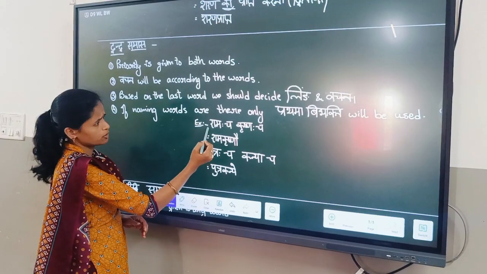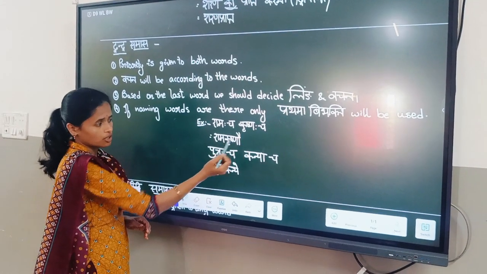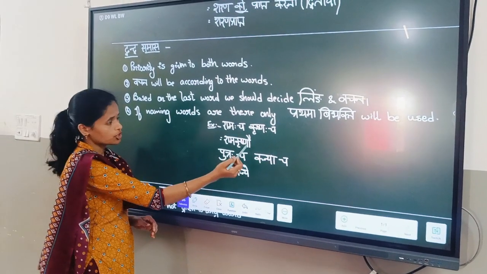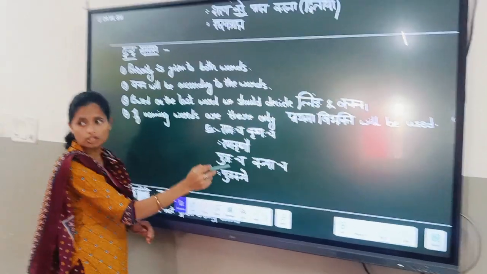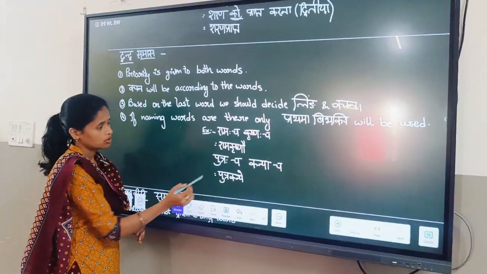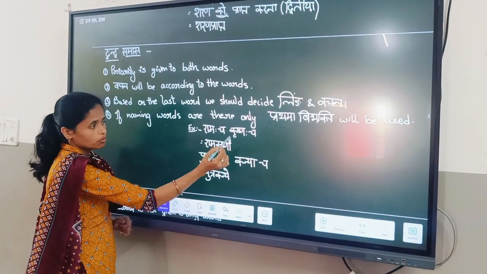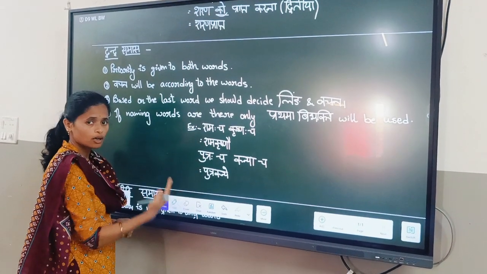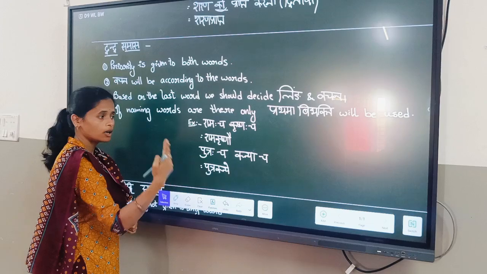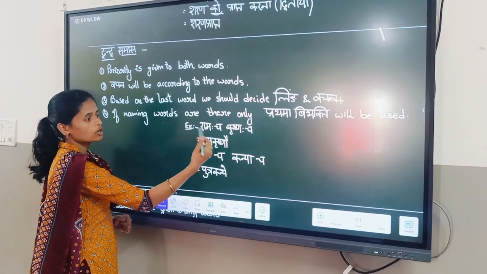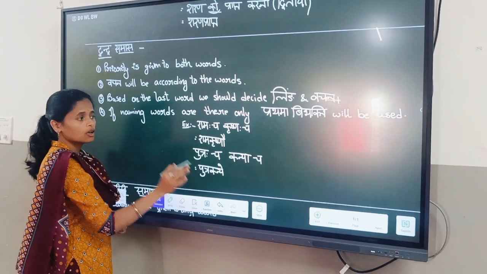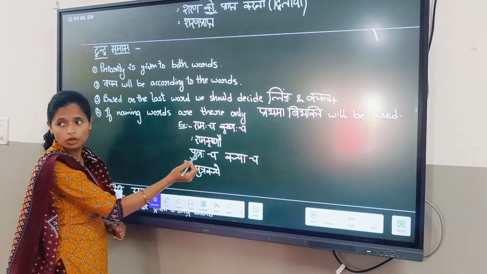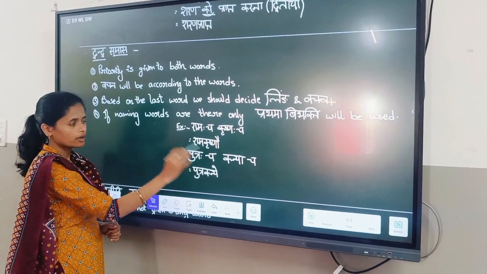So example, Rama cha Krishna cha, Rama Krishnau. Why Krishnau? Because 2 are there. Balakaha, Balakau. So 2 are there, that's why Krishnau. And Krishna is a pulling sabda, so based on the pulling sabda we have to write this one.